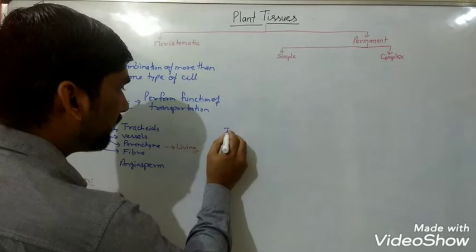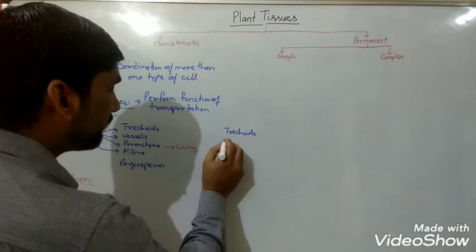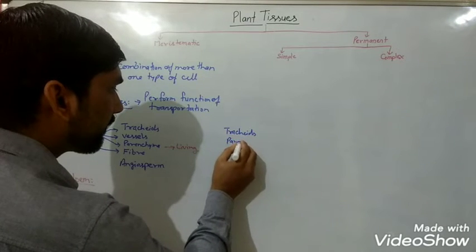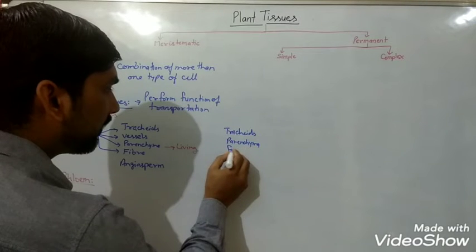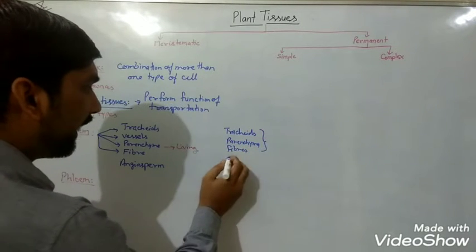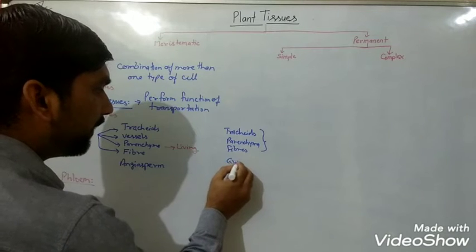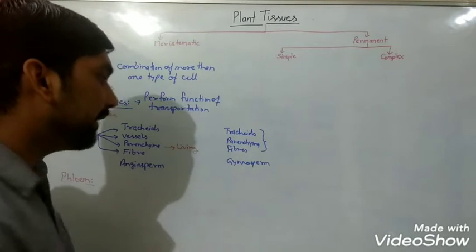Only three components, tracheids, parenchyma, and fibers, will be present in the xylem.